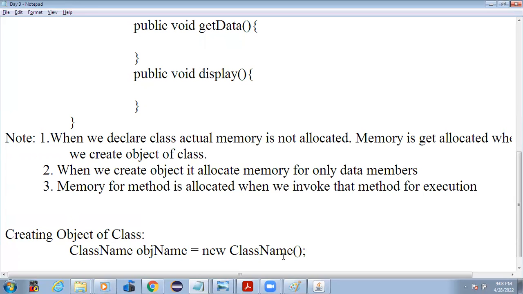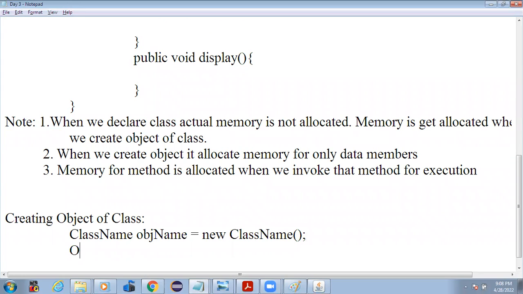In this way, I can create an object of a class. I can create an object of a class like this. This is what I call the single line statement.